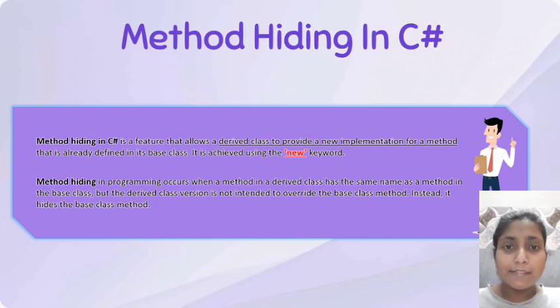The derived class method effectively hides the base class method. This means that if you access the method through a base class reference, the base class method will be called. However, if you access it through a derived class reference, the derived class method will be invoked.